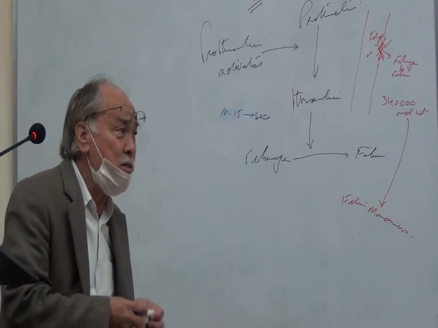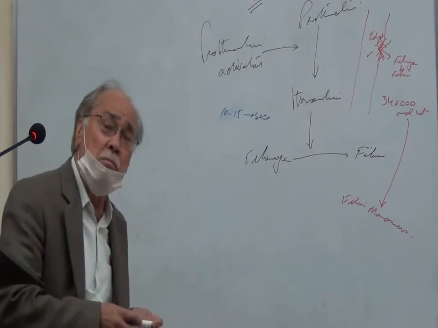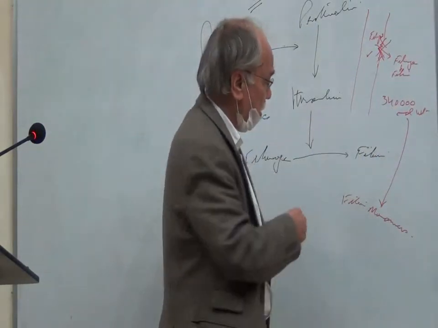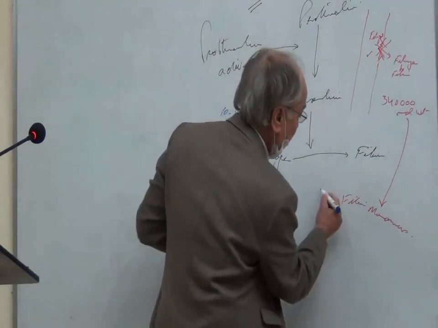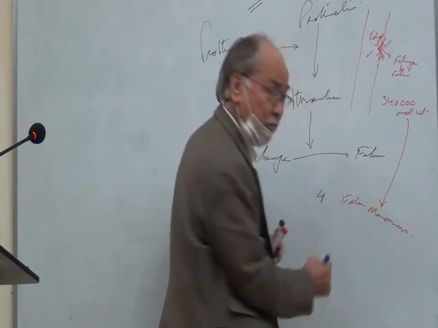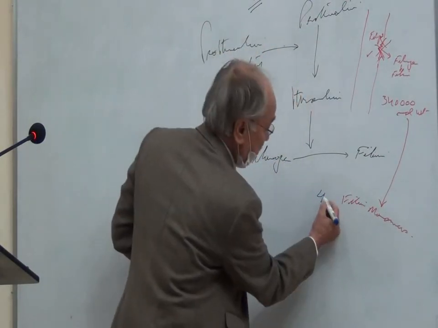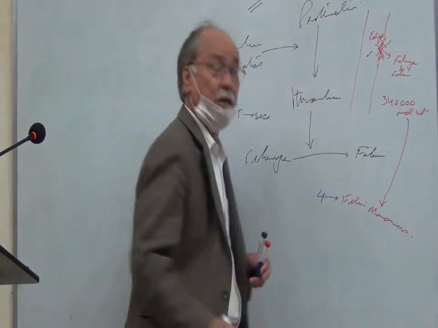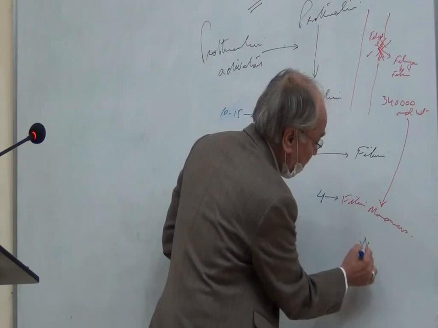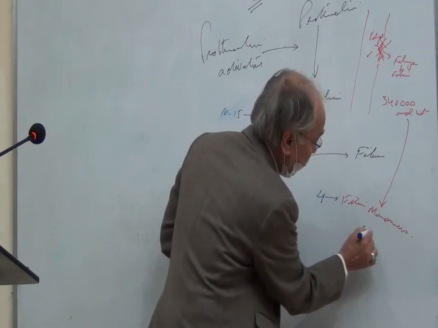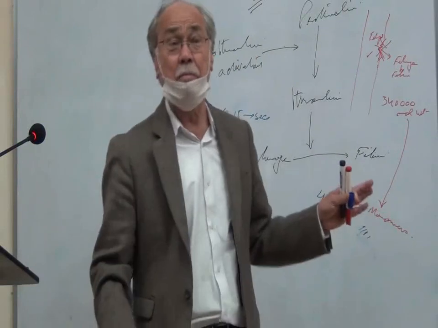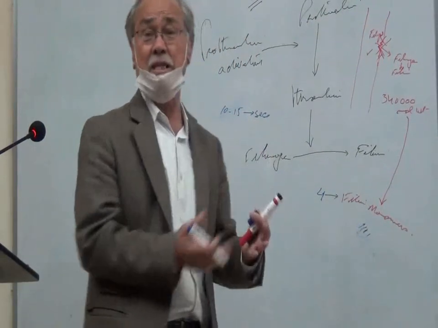Each fibrinogen molecule converts into 4 low molecular weight fibrin monomers, 4 in number, and these fibrin monomers have the capability to polymerize with each other.